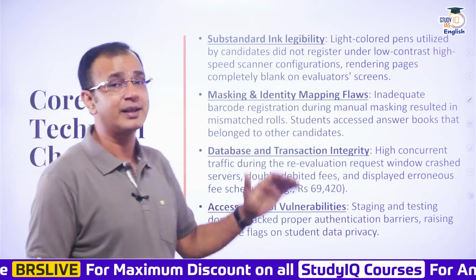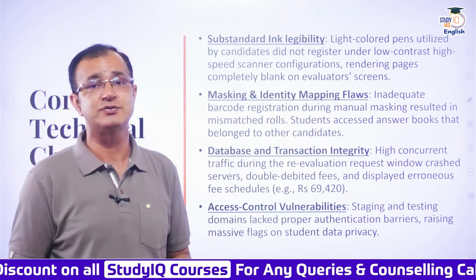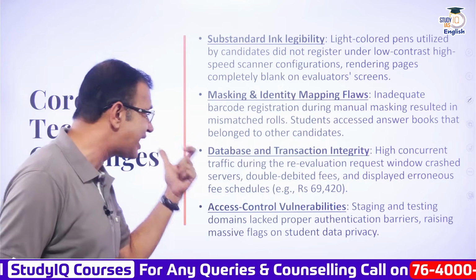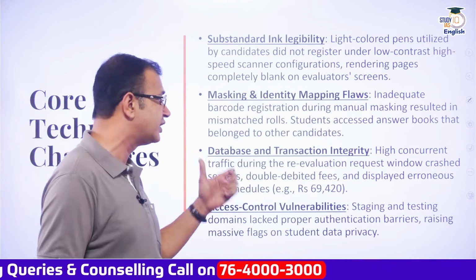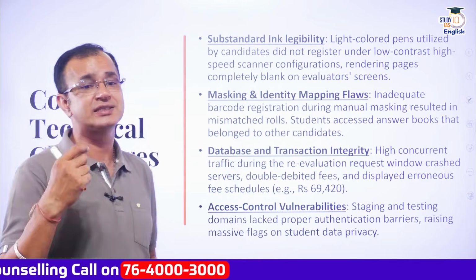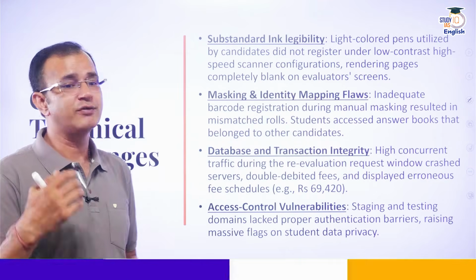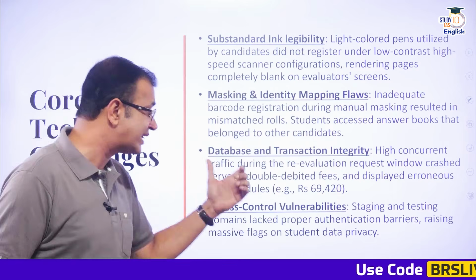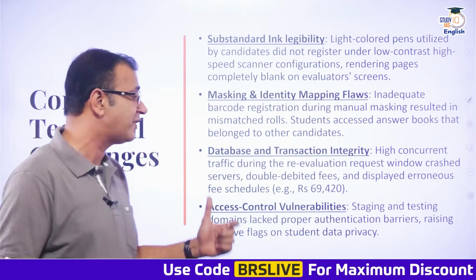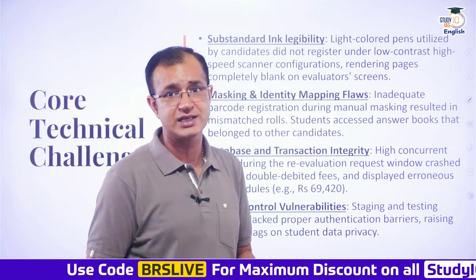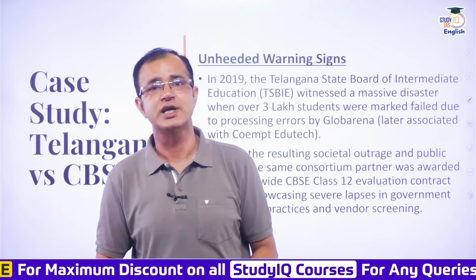Students accessed answer books that belonged to other candidates, and that was because of the masking and identity mapping flaws. Then there was the database and transaction integrity issue, where high concurrent traffic during the re-evaluation request window led to crashed servers, double debited fees, and erroneous fee schedules being displayed. Also, there were access control vulnerabilities, where staging and testing domains lacked proper authentication barriers, raising massive flags on student data privacy as well. So these were the core technical challenges of the OSM module that was implemented.